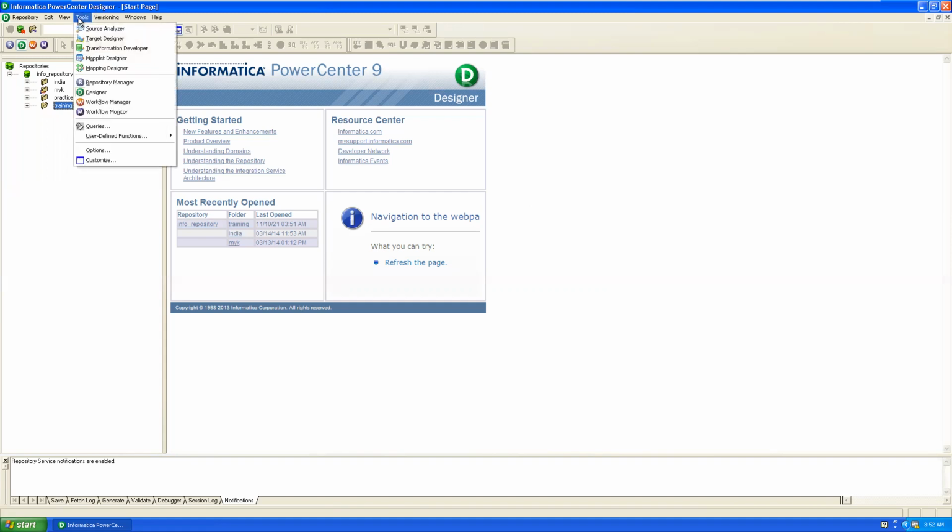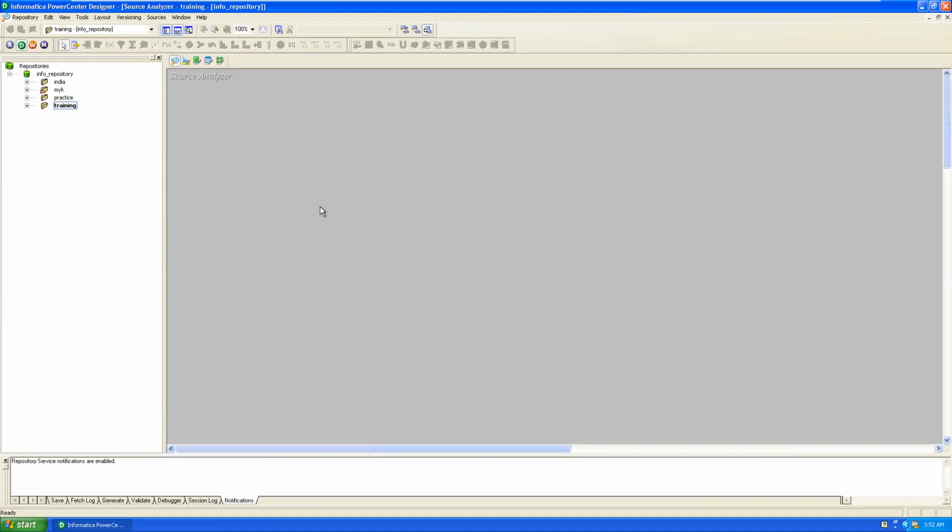Then only tools are enabled: Source Analyzer, Target Designer, Transformation Developer, Mapplet Designer, as well as Mapping Designer. Now go to Source Analyzer. This is the Source Analyzer.